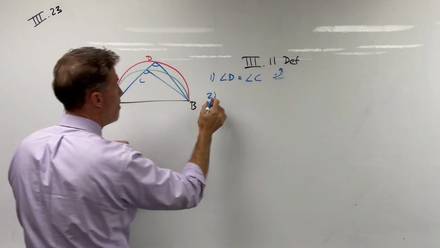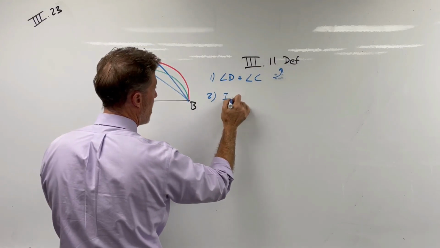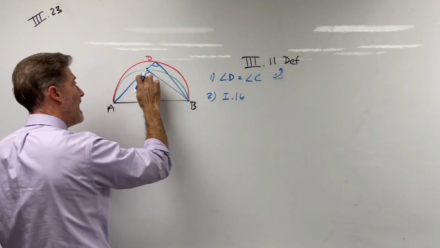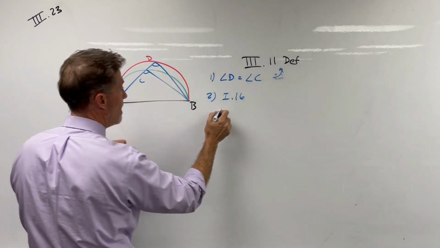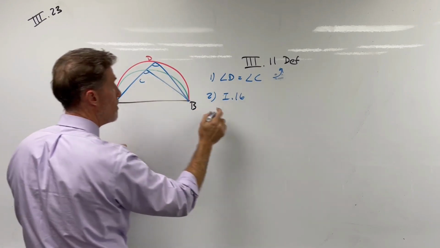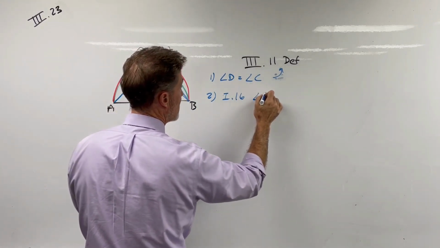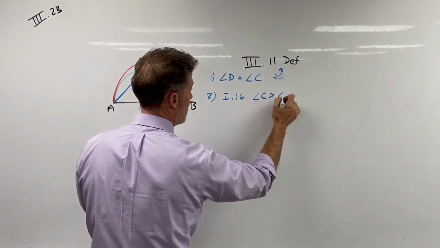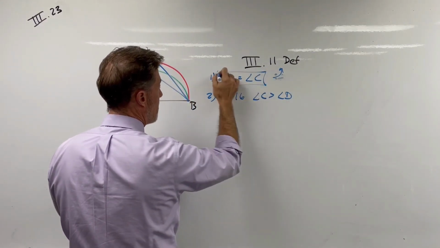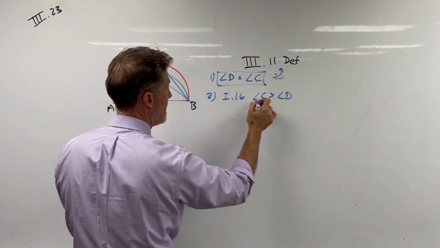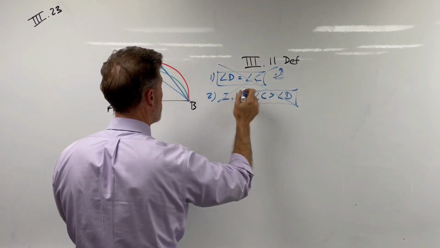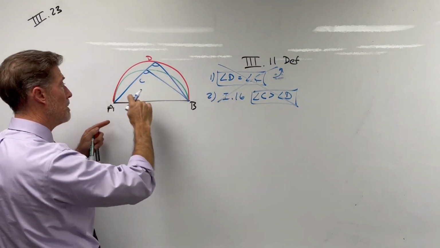But we also know, because of Book 1, Proposition 16, that we have a triangle, and this is an exterior angle to this triangle. And any exterior angle is greater than the opposite interior angle. Therefore, the angle at C is greater than the angle at D. But that's a problem. We just said that C is equal to D, and now C is greater than D. Well, that's our contradiction.